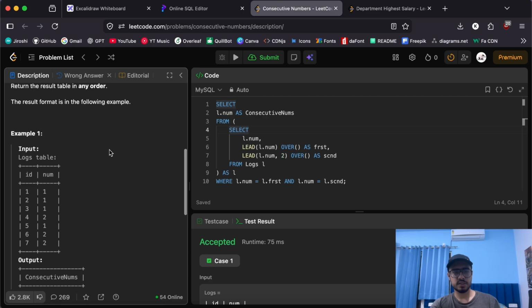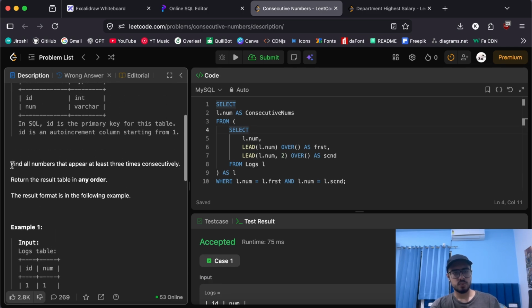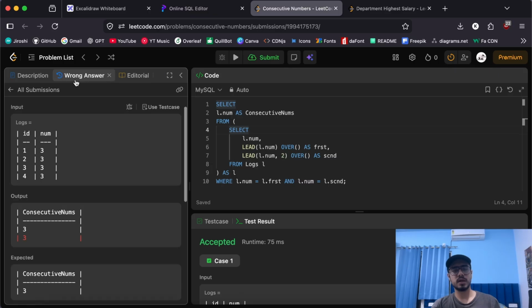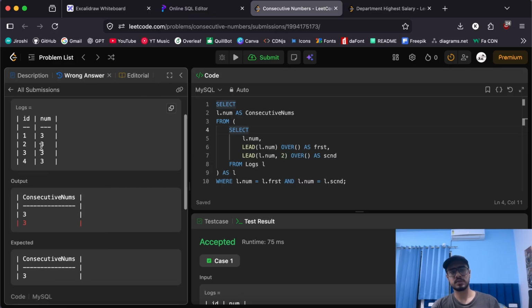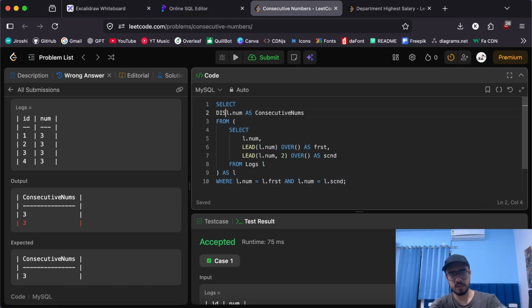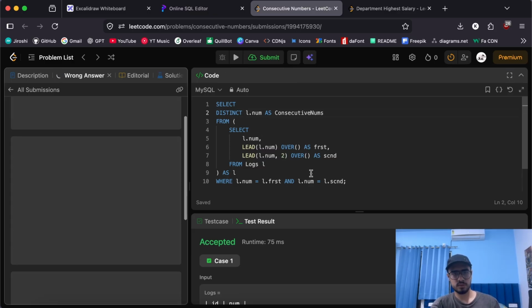But in our question description, if you read carefully, it says find all the numbers that appear at least 3 times. So we can't repeat the same number in the answer if it is appearing continuously. To solve this issue, we can simply apply a distinct here, so it will only return distinct answers, and we are free to submit it again, and hopefully this time it works.